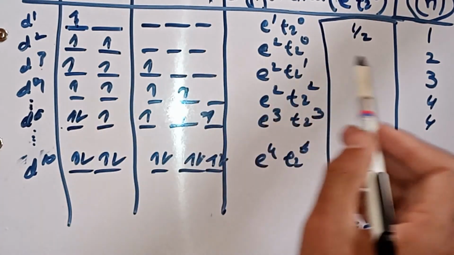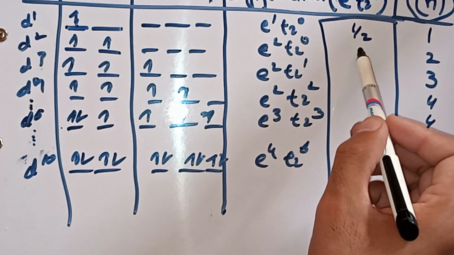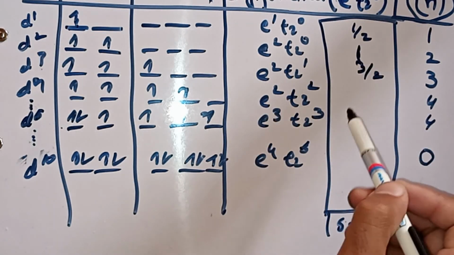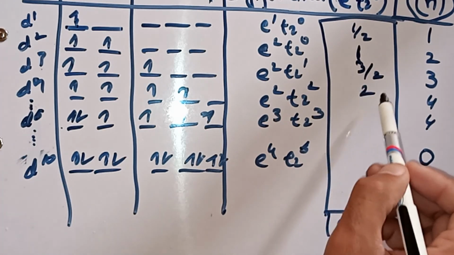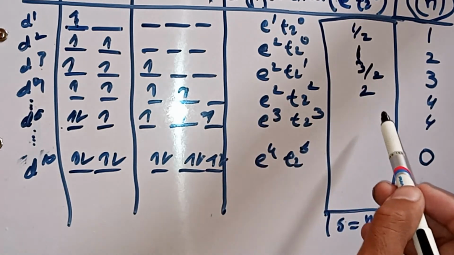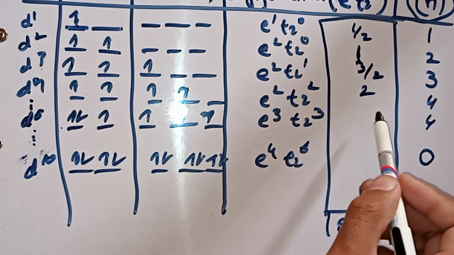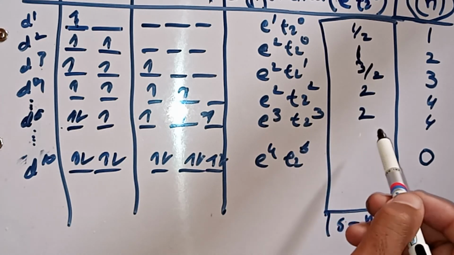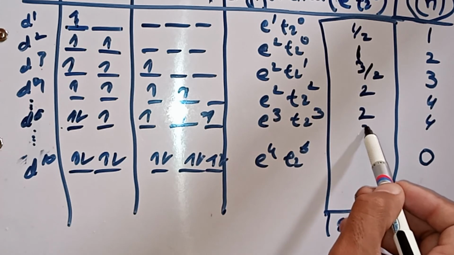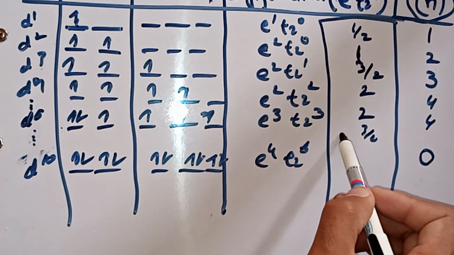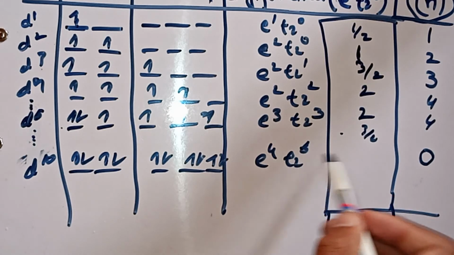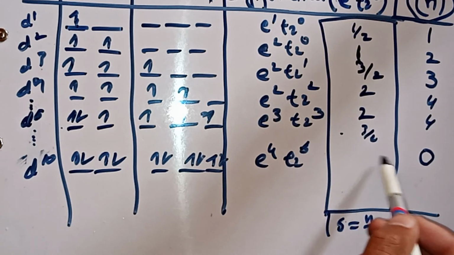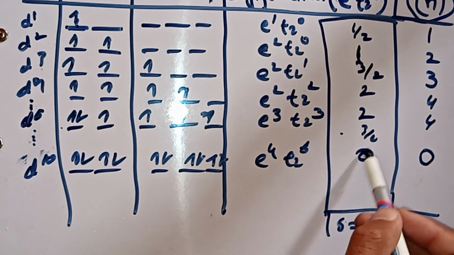In case of d2 system it will be 2 divided by 2, which is 1. In case of d3 system the resultant spin will be 3/2. In case of d4 system the resultant spin will be 2. In case of d5 system, resultant spin will be 5/2. In case of d6 system, resultant spin will be 2 again. In case of d7 system, resultant spin will be 3/2. Similarly, in case of d10 system, resultant spin will be 0.